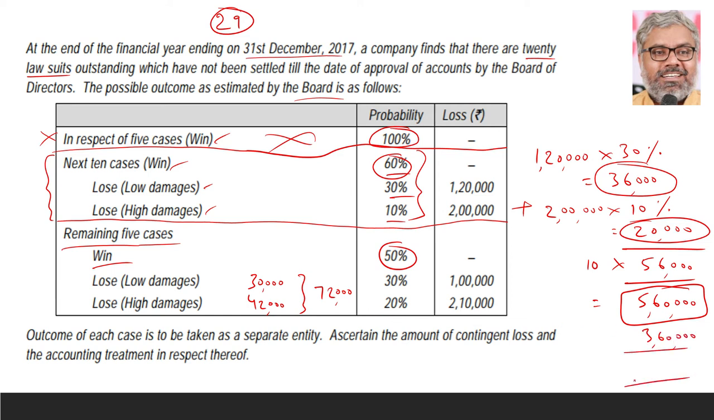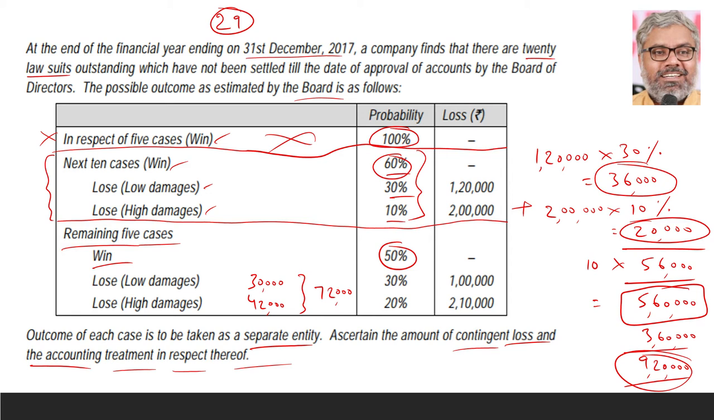So what is the final answer here? 360 plus 560, 9,20,000 is the total amount of provision that can be created. Outcome of each case has to be taken as a separate entity. Amount of contingent loss and the accounting treatment in respect thereof. So if at all we have to show it as a contingent liability or a contingent loss, 9,20,000 rupees has to be shown as a note to account.